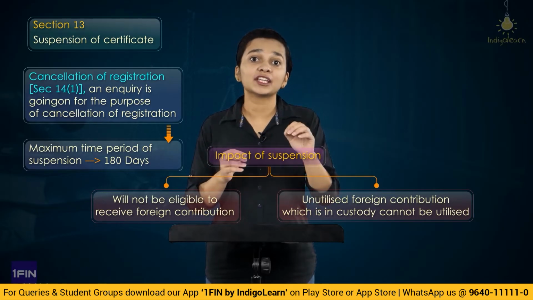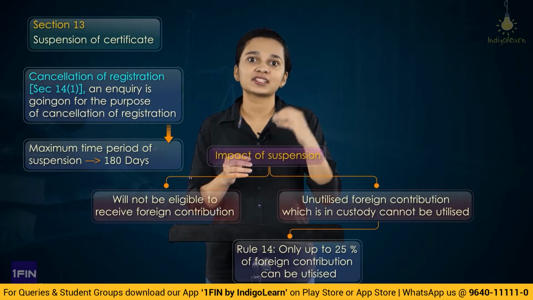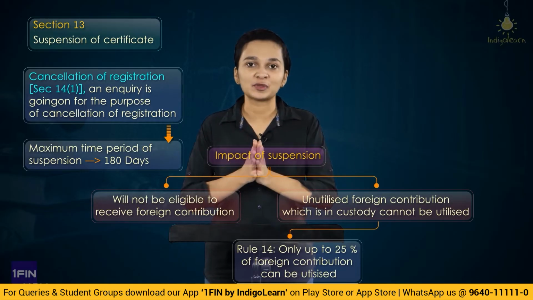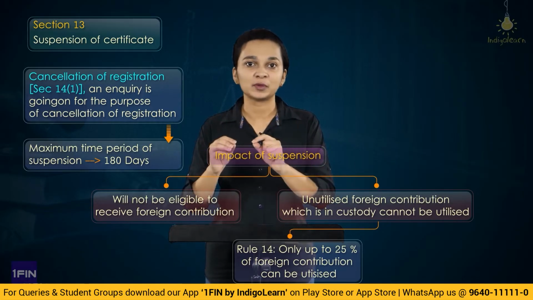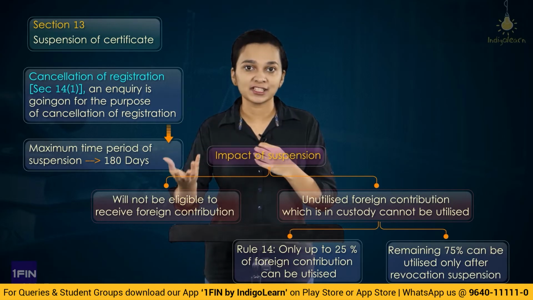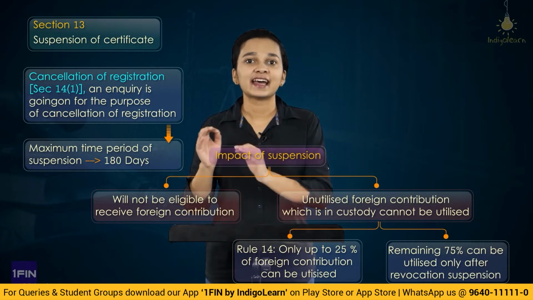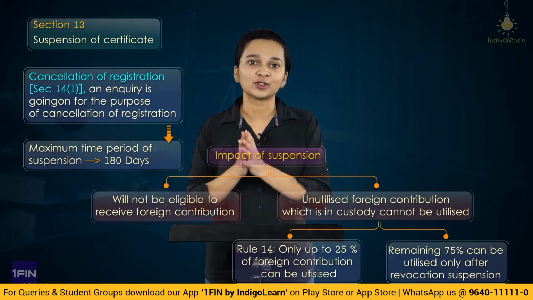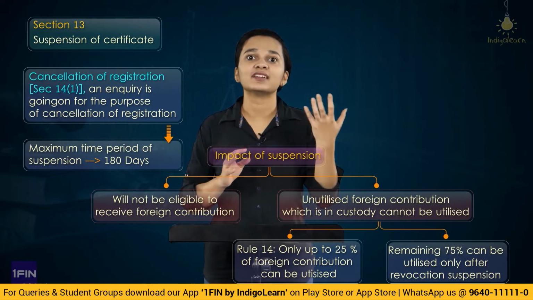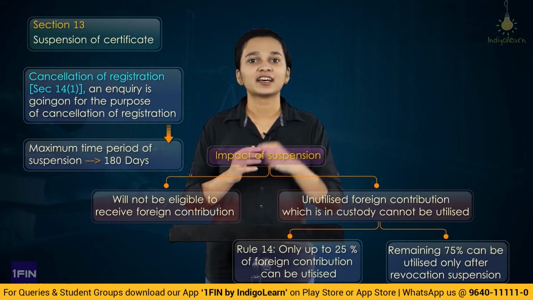But yes, they can utilize up to 25% of the foreign contribution received with prior approval, but with respect to the remaining 75%, they shall not be eligible to utilize that 75% of foreign contribution unless and until the suspension is revoked.